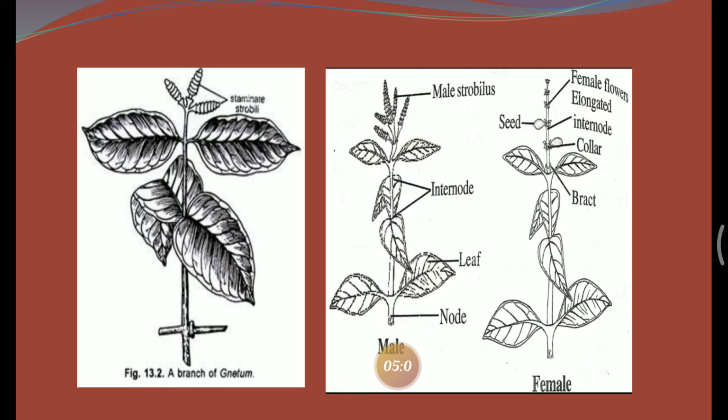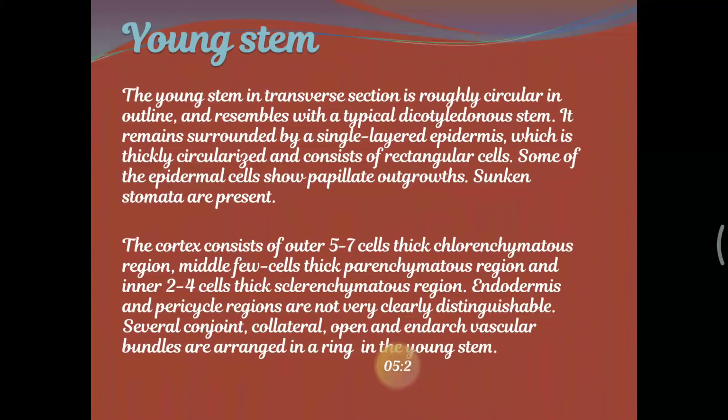And Gnetum africanum is another species. Small axillary buds arise in the axil of the normal foliage leaves. So this is about the habit of Gnetum. Coming to the young stem, the internal structure of the stem is similar to that of the stem of a dicot plant. As I told you before, some angiospermic characters are seen in Gnetum. The transverse section of the young stem shows epidermis, cortex, endodermis, and stele.